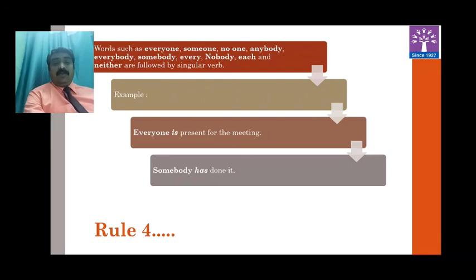Then we learnt about one word, body word and thing word. So one word like someone, anyone, no one. Body word, somebody, nobody. And thing word, everything, something. When such words are there, provide the singular verb. And this way we have learned till rule number 4.